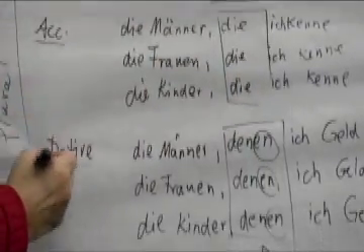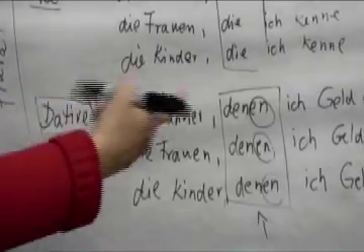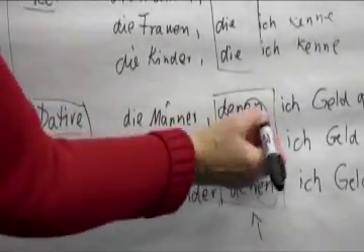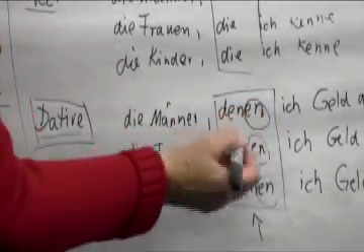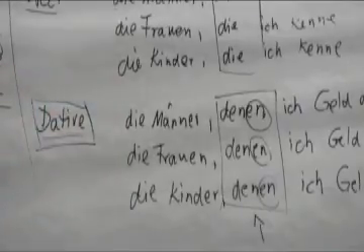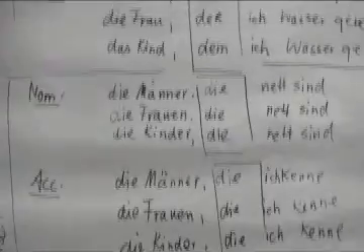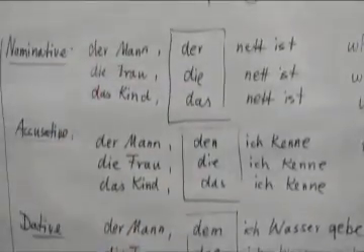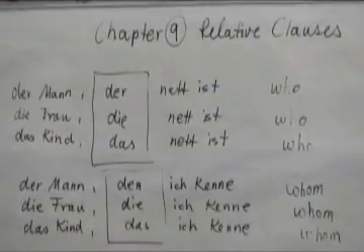In the dative, however, the original would have been die to den, but if it's a relative pronoun, you have to say denen, denen, denen, for all three of them. And this is a short overview. So for those of you who like to look at charts and they make sense, this is the other explanation.